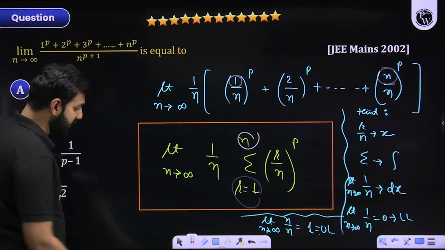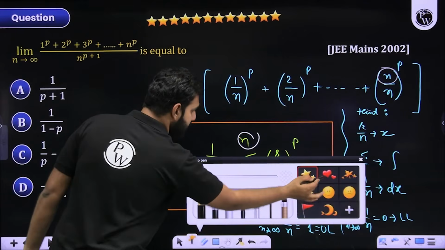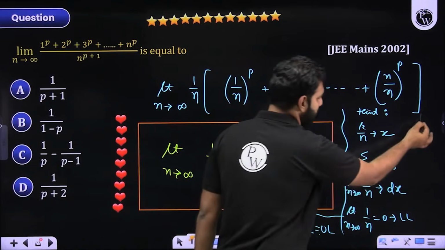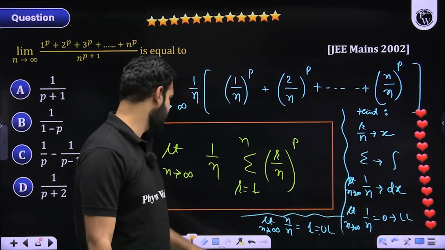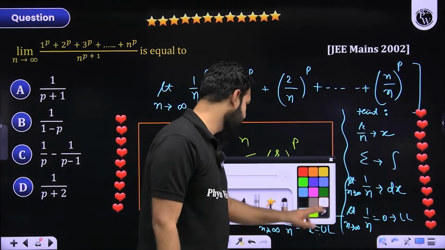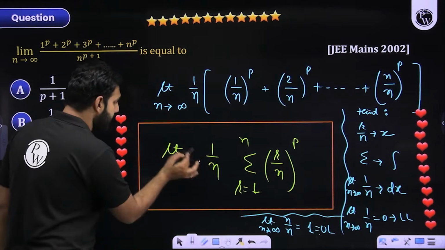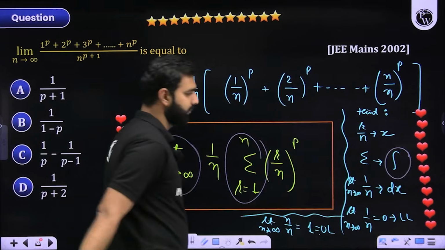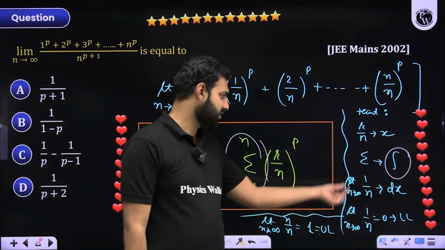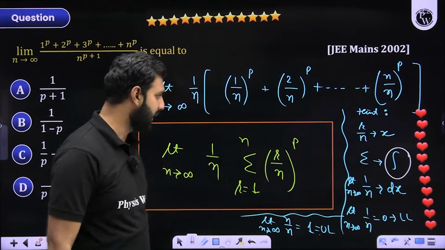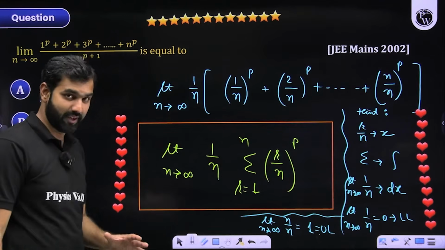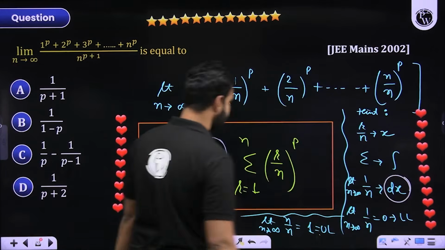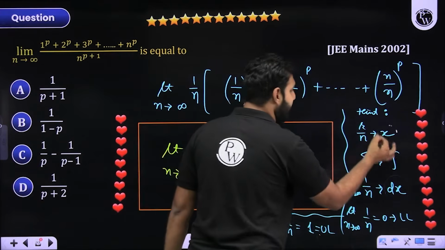Now the moment you see something like this, this is what you must remember. What is that result? That result says that limit n approaches infinity with this summation sign should be replaced by integration. Limit n approaches infinity basically vanishes. Whether you club it with this or this, that doesn't matter. But you should understand that this becomes the sign of integration. This 1 by n becomes dx. R by n becomes x.